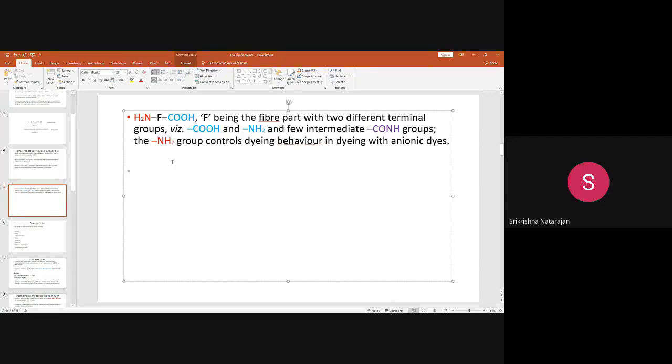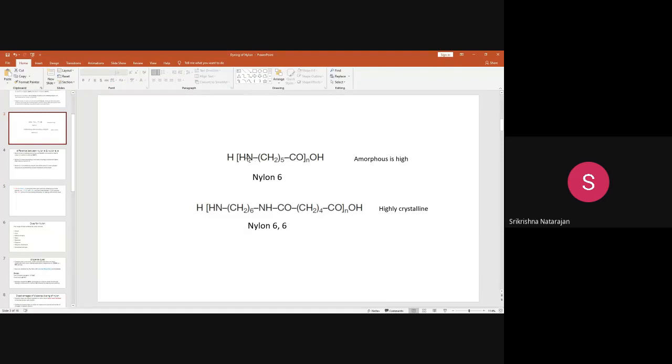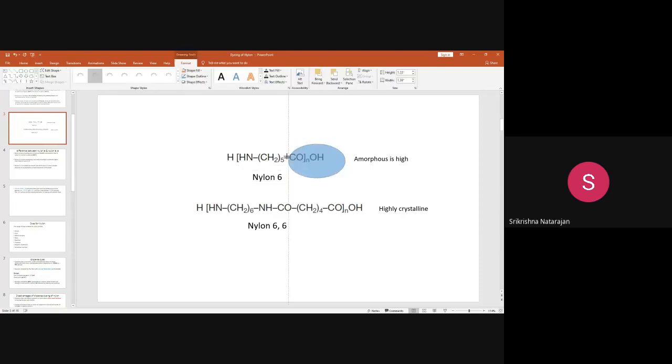About dyes we are going to see later, just briefly I am telling you. Once again, I will show you the structure. You can see here at the ends you have groups like COOH, NH2. See here NH2, COOH, and here NH2, COOH. This is the end group, the COOH. I will just encircle this for your understanding. So these are the end groups in the nylon.